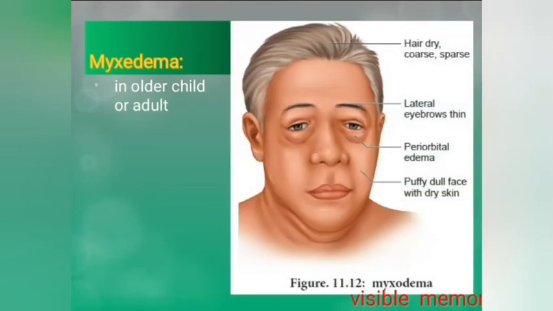If hypothyroidism occurs in an older child or adult, then it is called myxedema. In myxedema, you see deposition of connective tissue under the cutaneous and subcutaneous tissues, and in some viscera like the larynx. So here there are dry, coarse, sparse hairs, thinning of the lateral eyebrow, periorbital edema, and a puffy dull face with dry skin, and all the other symptoms of hypothyroidism.